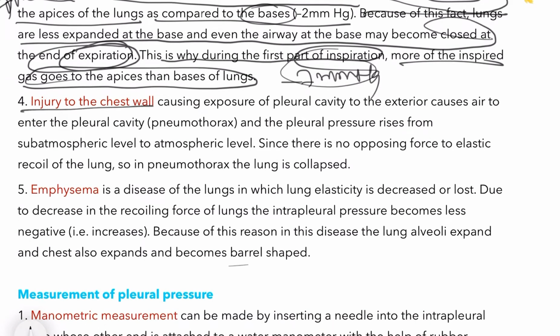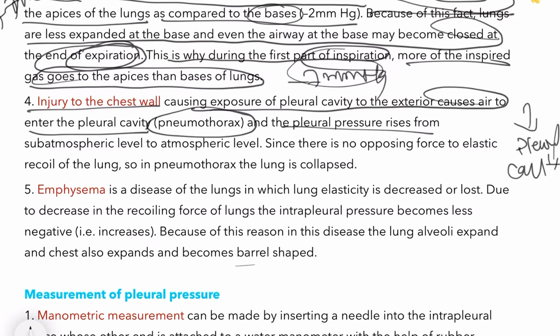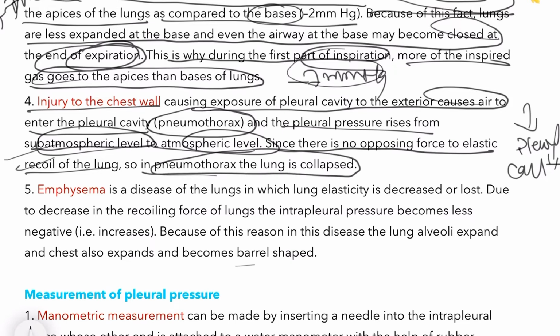Now injury to the chest wall opening the pleural cavity to the exterior causes air to enter the pleural cavity, that is pneumothorax. When air enters the pleural cavity during injury, the pleural pressure rises from subatmospheric level to atmospheric level, and since there is no opposing force to the elastic recoil of the lungs, in pneumothorax the lung is collapsed, because subatmospheric pressure reaches atmospheric pressure. Both pressures are equal on the lung side and the atmosphere side, and hence it leads to collapsing of the lungs.